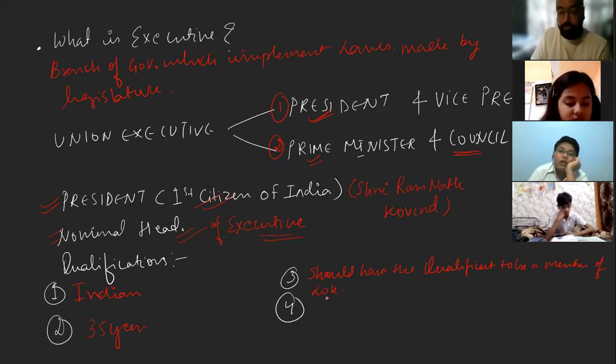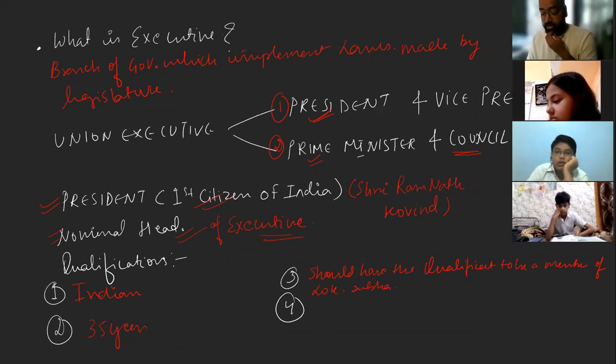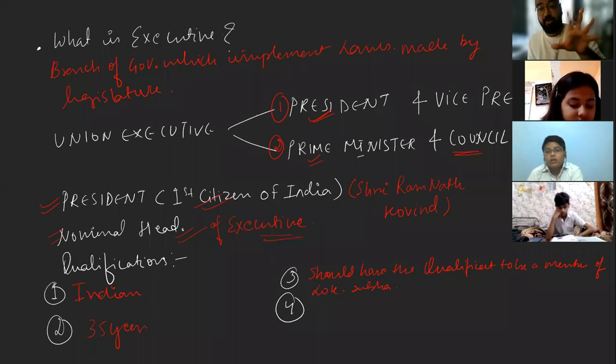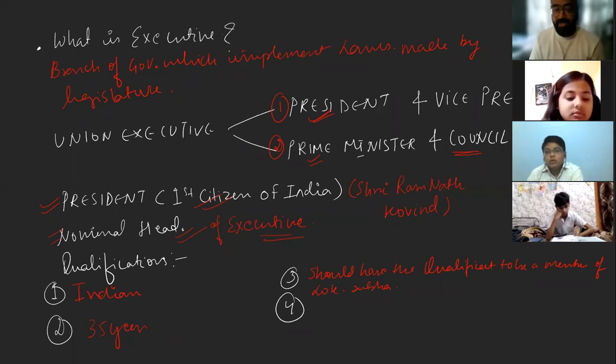That means he should have all the qualifications necessary to be a member of Lok Sabha. Whatever qualifications we read about for becoming a member of Lok Sabha are also applicable in the case of the president. And at last, it says no office of profit.